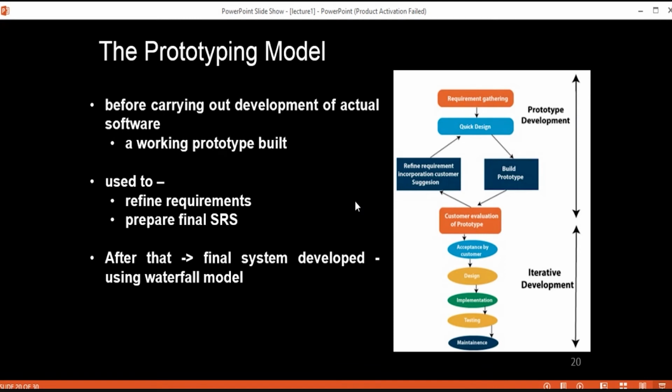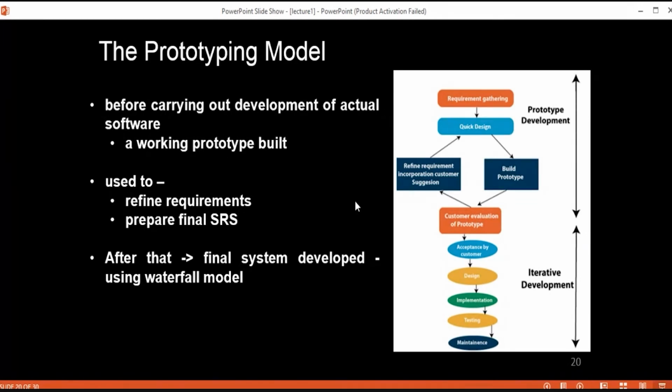But the main aim of this prototype is to provide the basic structure to the customer, so that the customer can have an idea that your product would be something like this. The prototype is not going to focus on your internal structure.